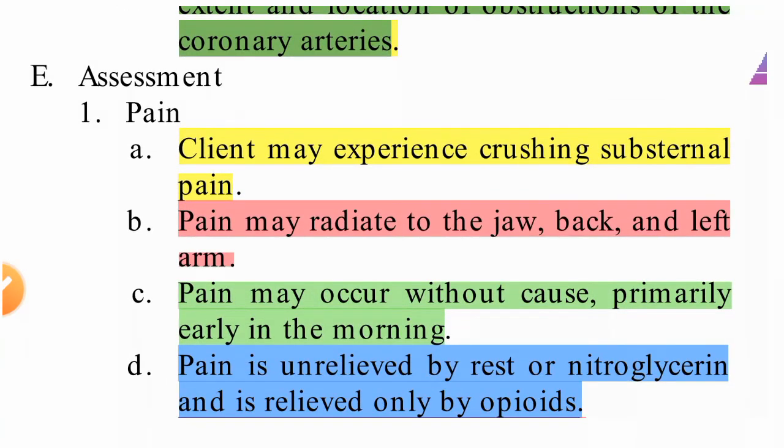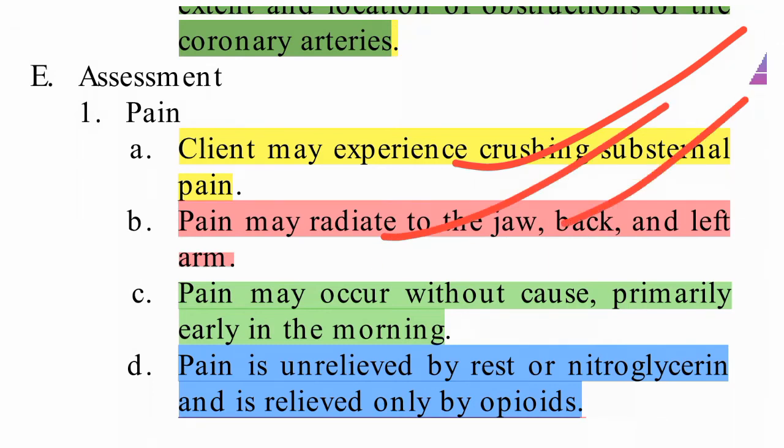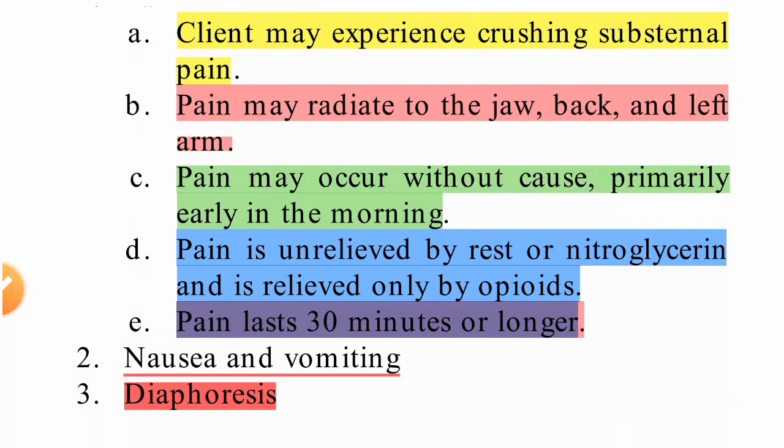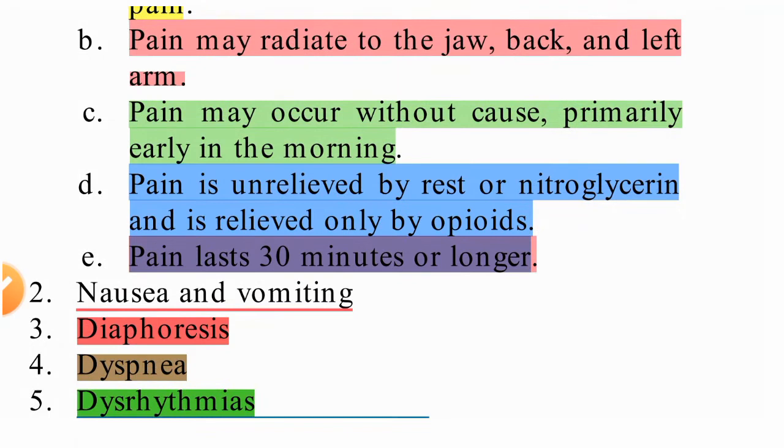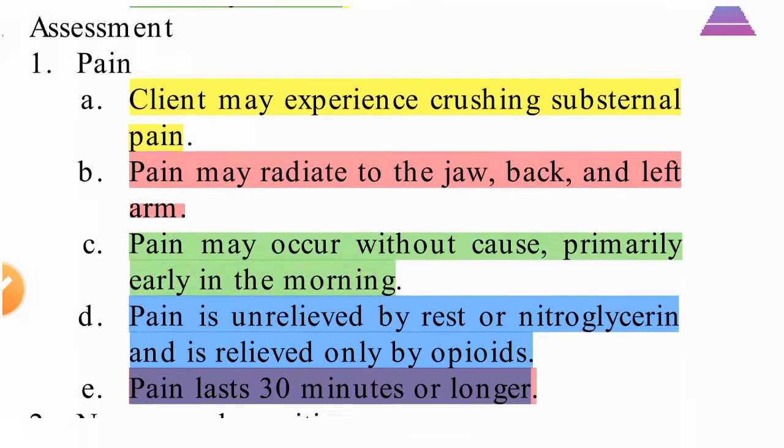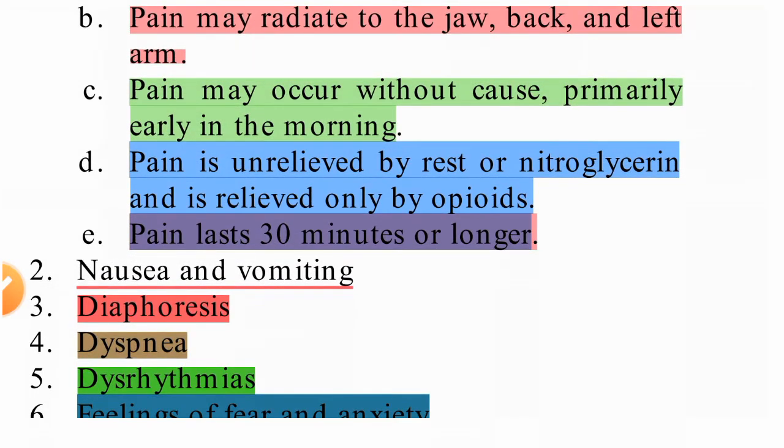Now pain assessment. Like angina, we see crushing or substernal pain, whether it radiates to the jaw, back and left arm. Pain may occur without cause, primarily early in the morning. Pain is unrelieved by rest or nitroglycerin and is relieved by opioids. Pain lasts 30 minutes or longer. So we need to assess whether it is less than 30 minutes or longer.